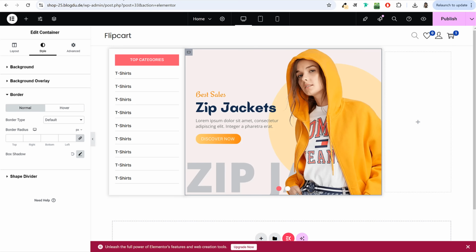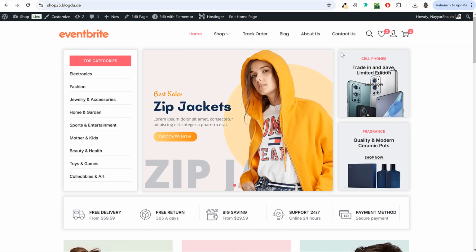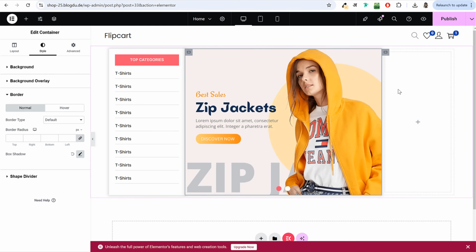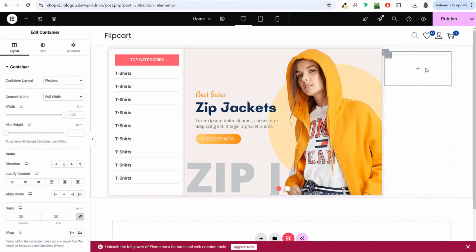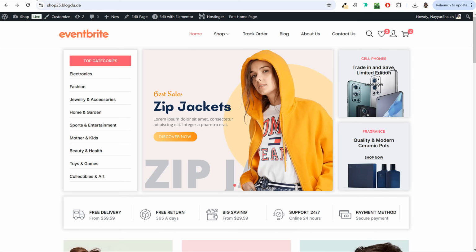For that, we'll again come back to right column. We'll again come back to this page. Now in this, we want 2 options. We have one option at top and one at bottom. So what we have to do is, for this, we have to add a new container inside the right container. Okay, that is called inner container. You can say it something like this. So drag and drop this container at the right hand side. Now inside this container, we'll add everything. So first of all, we'll add the text which says cell phones, or it can say anything else.